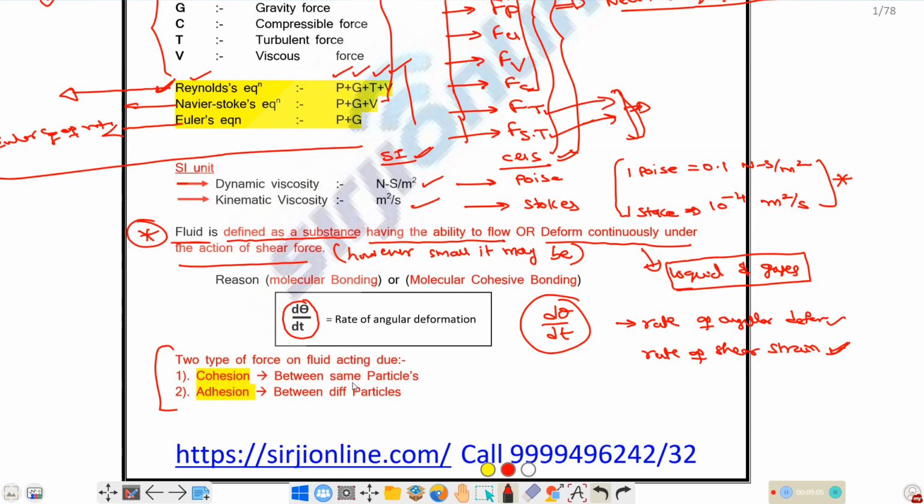Okay, so between the same kind of molecules, if there is attractive force, then that is known as cohesion. Between two different molecules, in the sense of two different material molecules, like water and air, water and mercury, water and gas, between those two molecules, if there is attractive force, then that is known as adhesive force. So you should remember what cohesive forces of attraction and adhesive forces of attraction are. If the two molecules are of the same kind, then that is cohesion. If two different kinds of molecules, then that is adhesion. Next one.